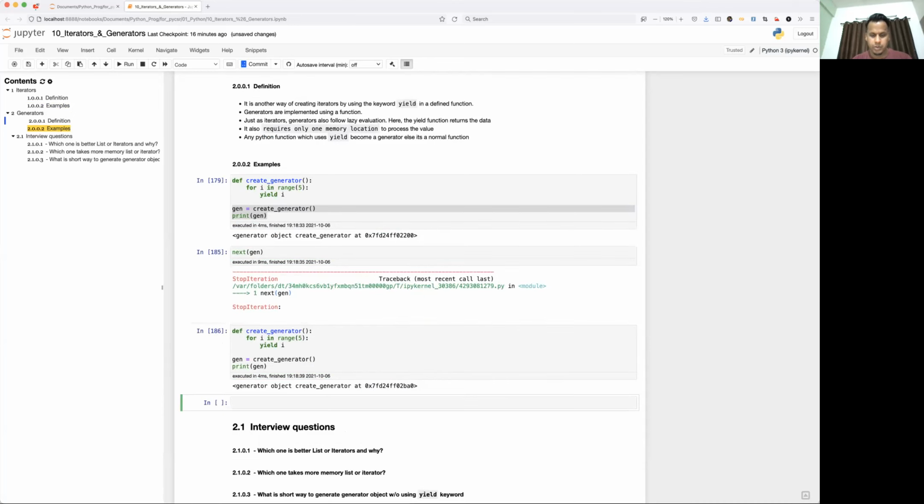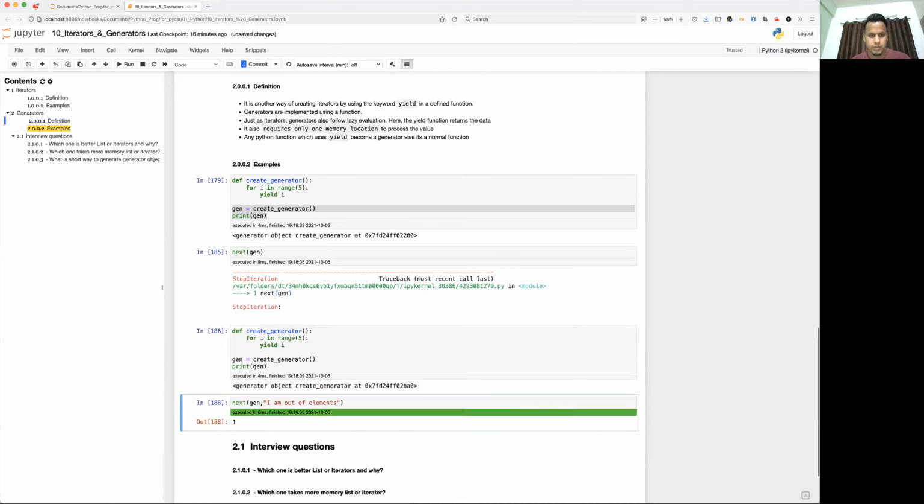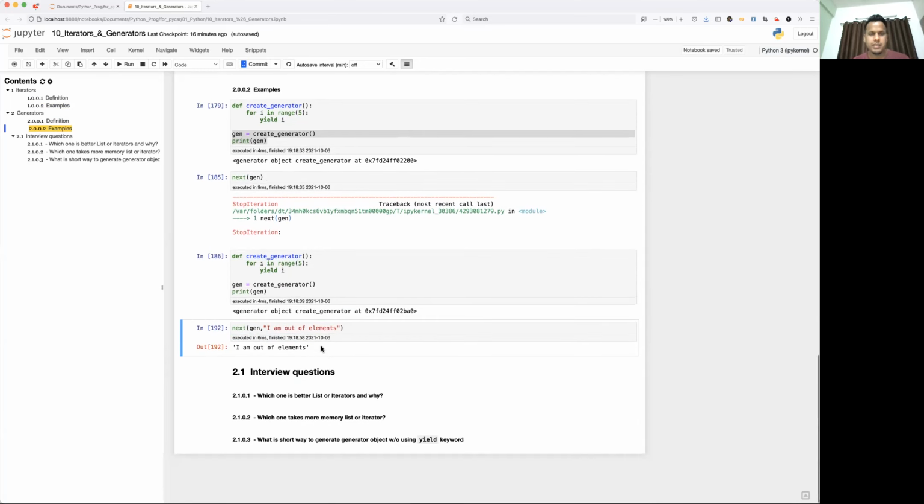Okay, now here I'm going to call using next and using gen, and I'm going to print some default value, "out of elements". 0, 1, 2, 3, 4, 5. Okay, so I'm out of elements.